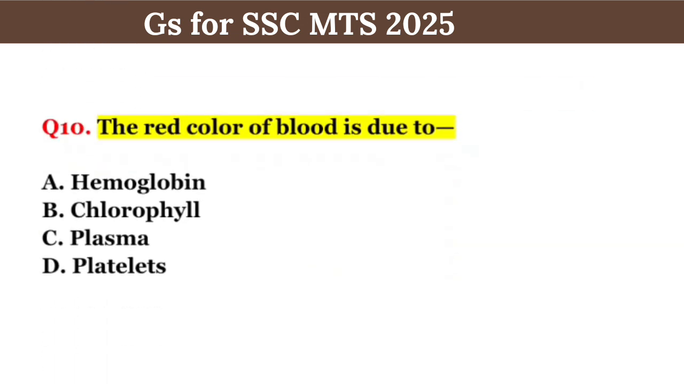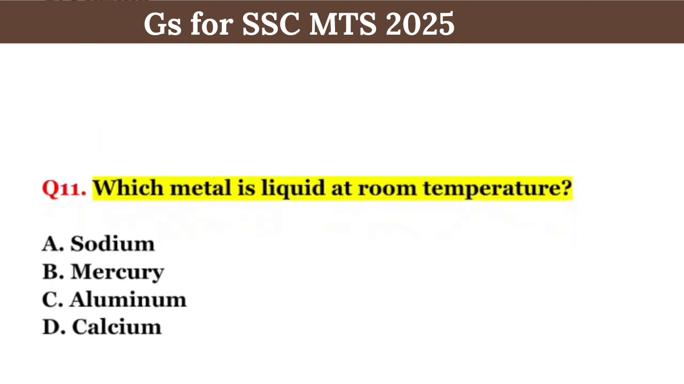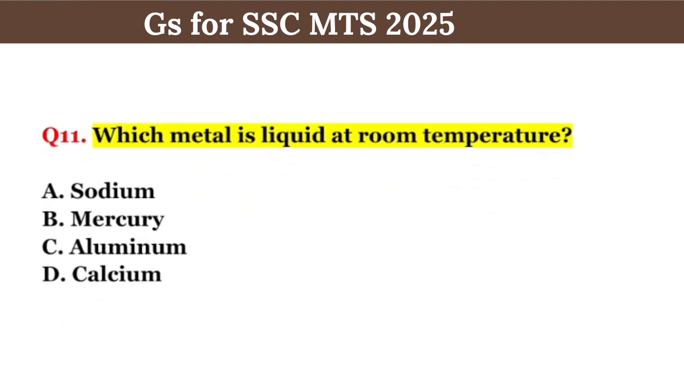Question number 10 is, the red color of blood is due to... Right answer, option A, hemoglobin. Question number 11 is, which metal is liquid at room temperature? Right answer, option B, mercury.